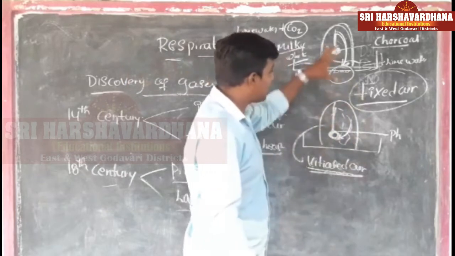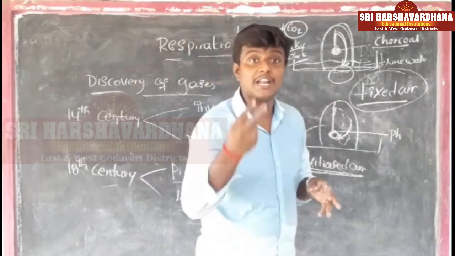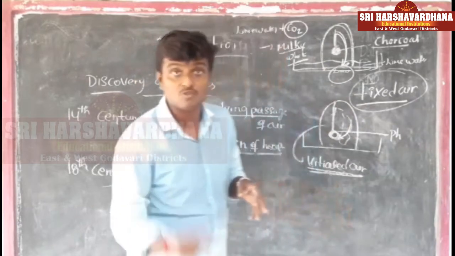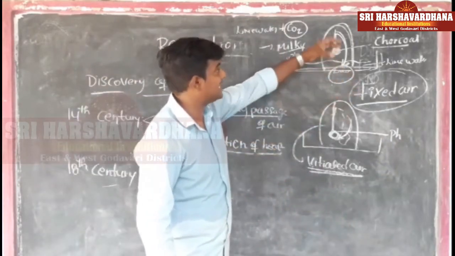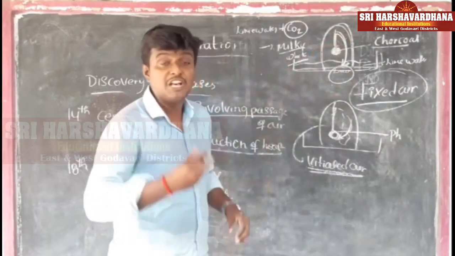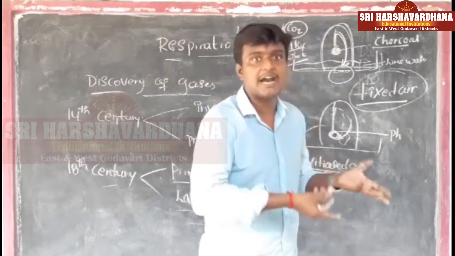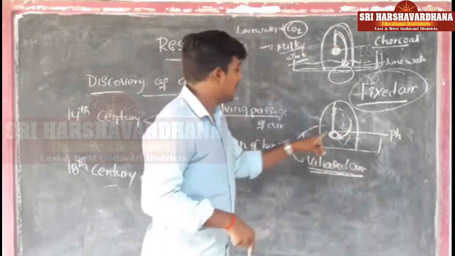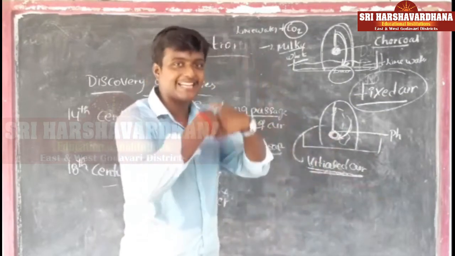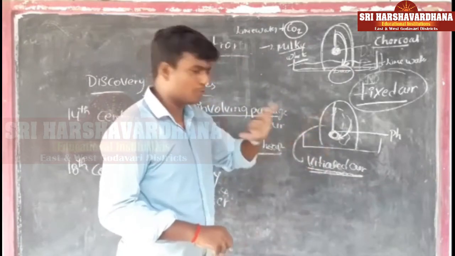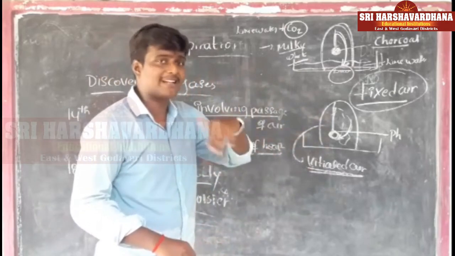By performing these two experiments, he proved that two gases are involved in our respiration process. One is fixed air, the gas liberated during charcoal burning, and that same gas we release during exhalation, which is carbon dioxide. Similarly, the gas that helps the burning process is the gas we take inside. Up to this experiment, nobody knew which gases we take in and which we release.